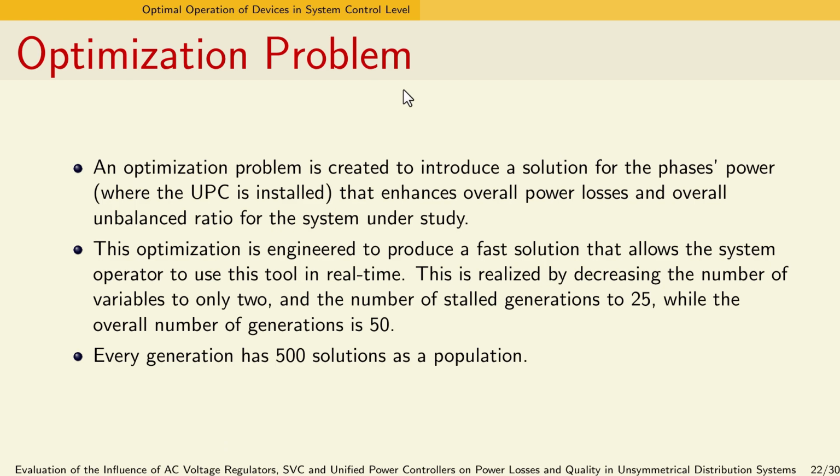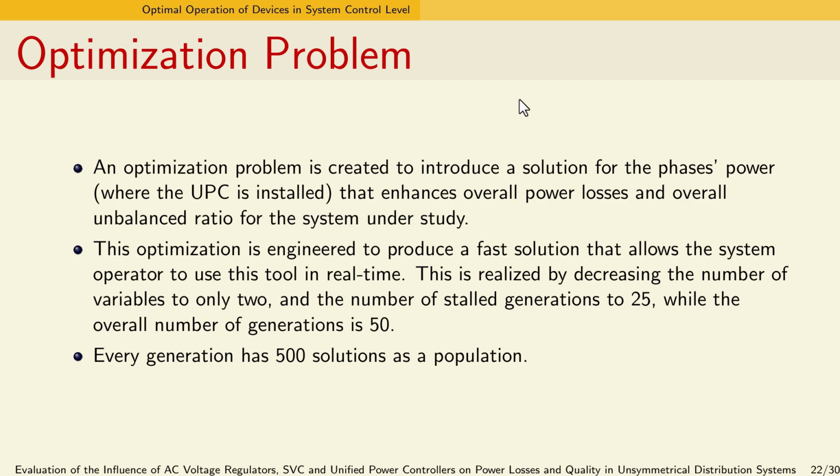In this section, we will discuss our approach to optimizing the power line operation using UPC devices. We create an optimization problem to find a solution for the phase powers where the UPC is installed that enhances overall power losses and unbalancing ratio for the system under study.